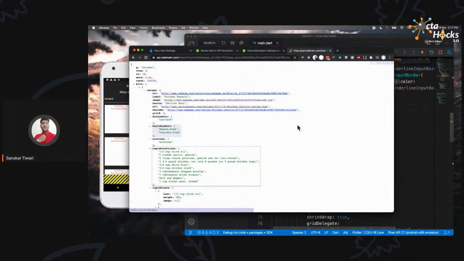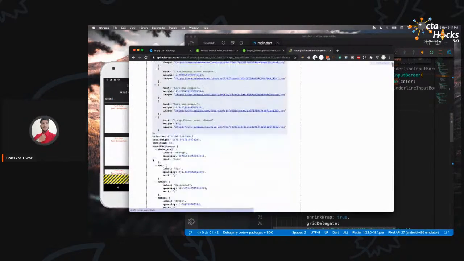So first of all, to fetch the data, you need to understand what this is. As I mentioned, this is a JSON file. What is a JSON? JSON is basically, you can say, a map. A map is a collection of key value pairs. So what is a key value pair? This is a key, and this is its value. So you can see this is key, value, key, value, key, value. The value can be anything, but the key is a string.